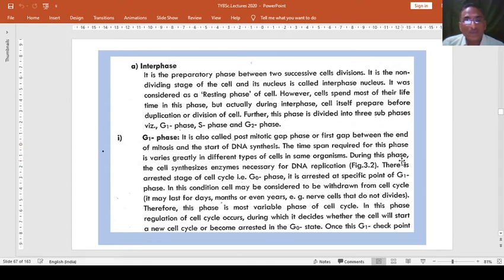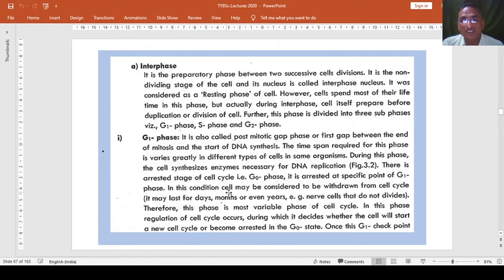During this phase, the cell synthesizes enzymes necessary for DNA replication. We have seen in figure how the DNA pre-synthesis and DNA post-synthesis is observed. So there is an arrested stage of cell cycle, that is G0 phase. It is arrested at specific point of G1 phase. Therefore, we generally call it as arresting phase. Anytime, anywhere, in G1 period, it may take a pause or stop.